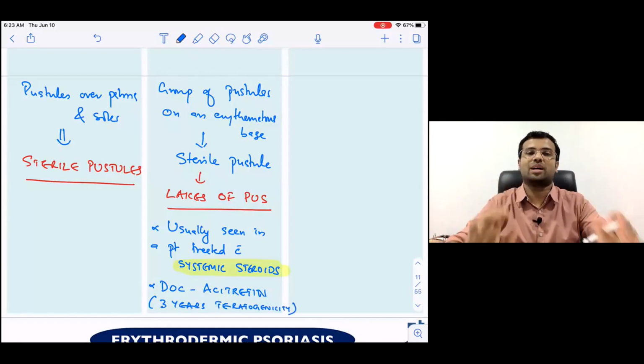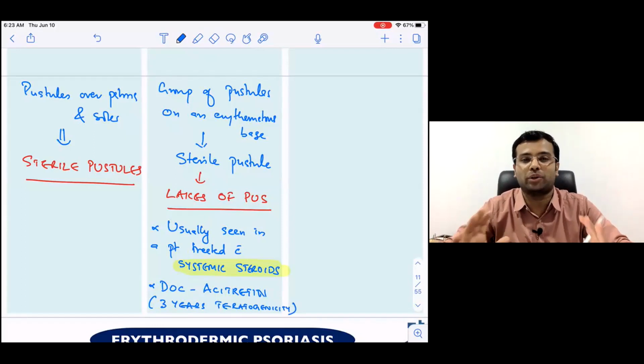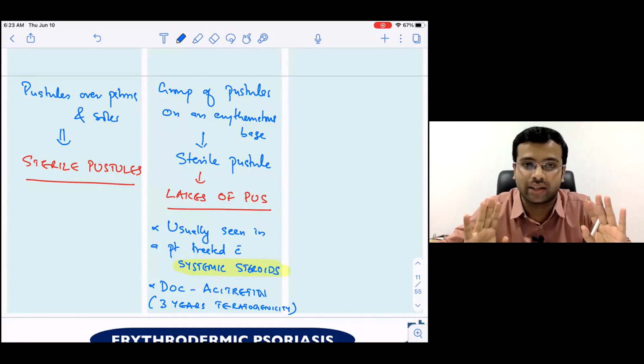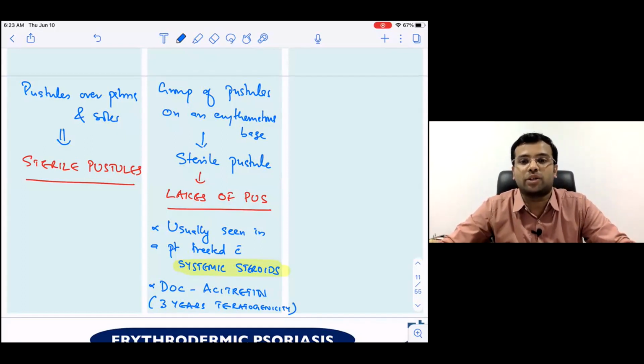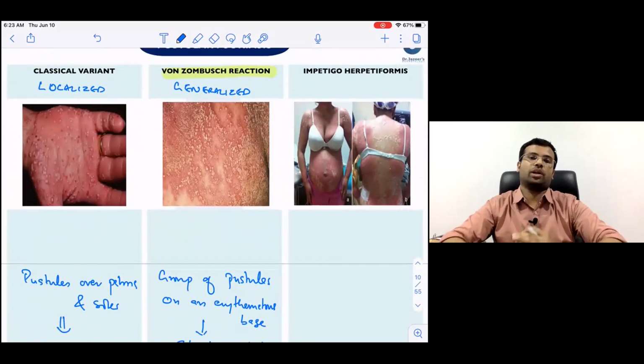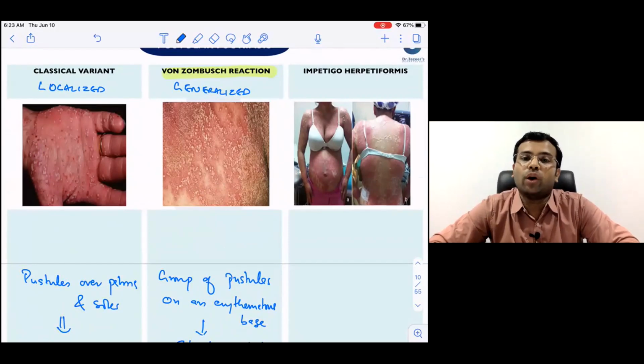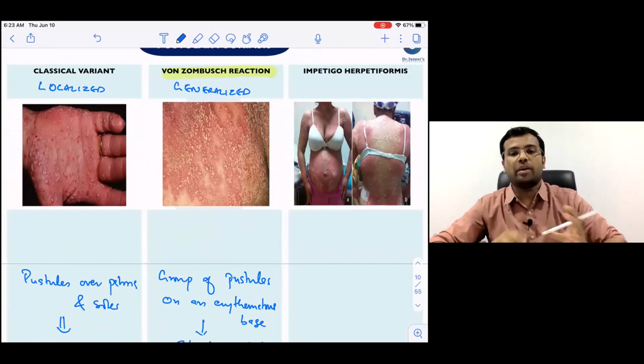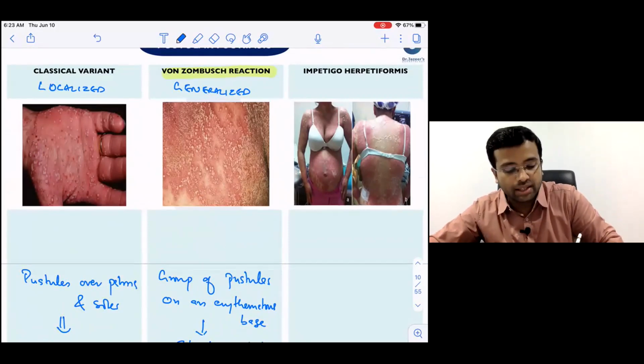Okay, so these are some of the additional points. We'll get back to the detailed treatment of psoriasis. But remember, pustular psoriasis is treated with acitretin, and acitretin has a teratogenicity of 3 years. So now let us see one more type of pustular psoriasis, impetigo herpetiformis. Now, impetigo herpetiformis is pustular psoriasis.